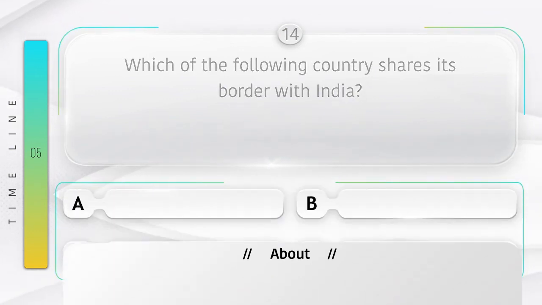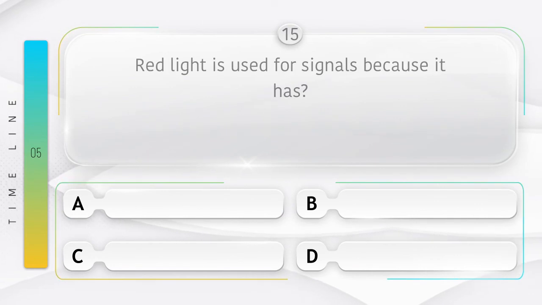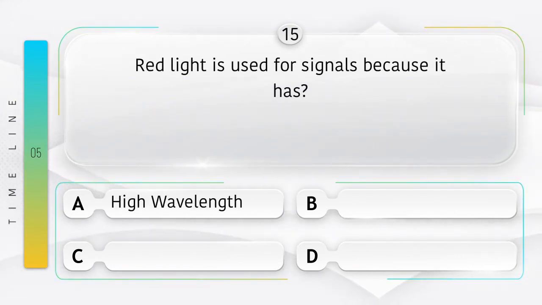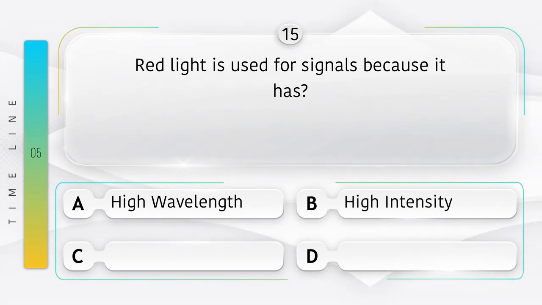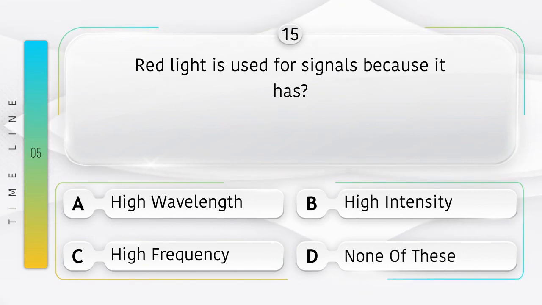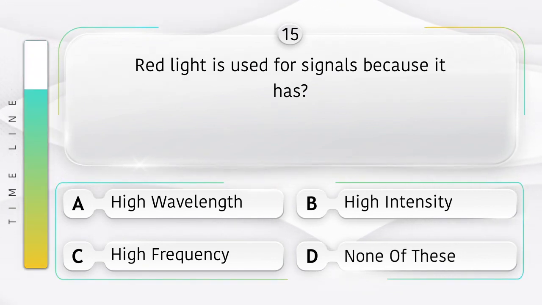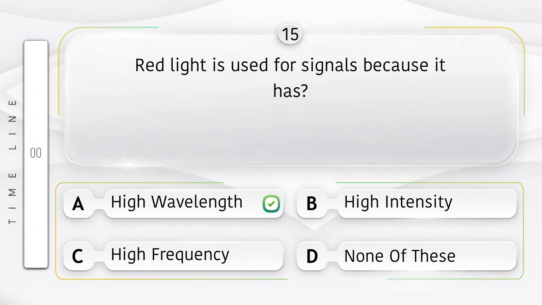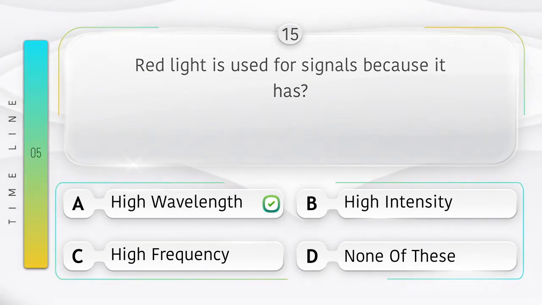Red light is used for signals because it has? Option is A. High wavelength, B. High intensity, C. High frequency, D. None of these. Answer is option A. High wavelength.